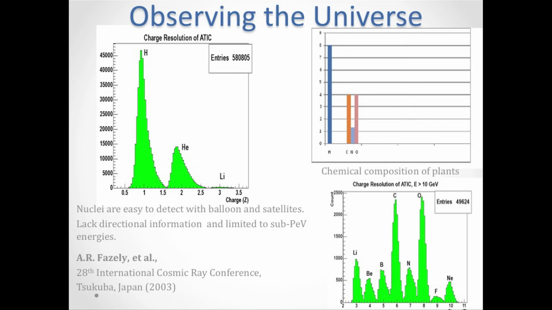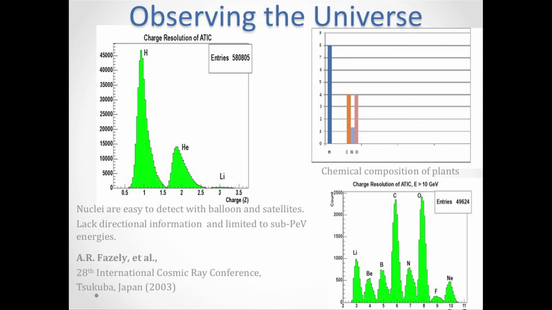So that would be had a balloon. And so mostly again is hydrogen in the universe, and then helium, and then a little bit of lithium. But now look over here. After the hydrogen and helium, the most abundant elements are C and O in the cosmic rays.